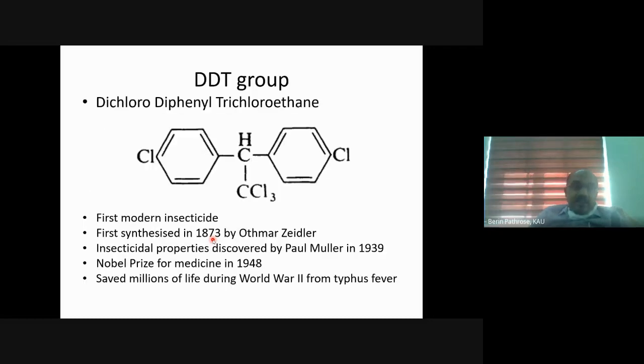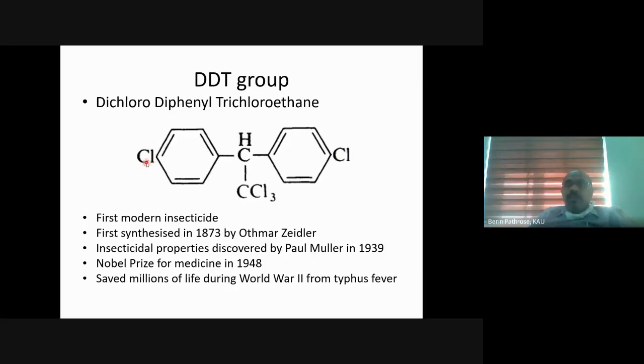And one thing is, DDT can have several isomers. I think you are familiar with ortho, meta, para configurations in the benzene ring. So here it can be ortho, this can be meta, and this will be para. So here we can have any of these options in a DDT molecule, but the para isomer of DDT is the most toxic one.